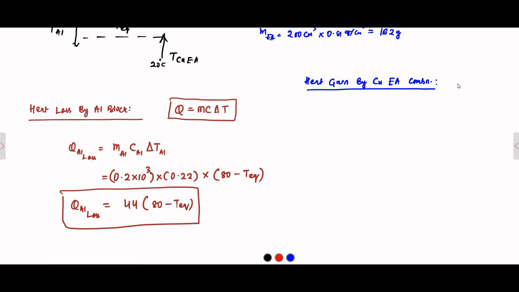So here also we'll use this mcΔT relationship for both the copper calorimeter and the ethyl alcohol combination.